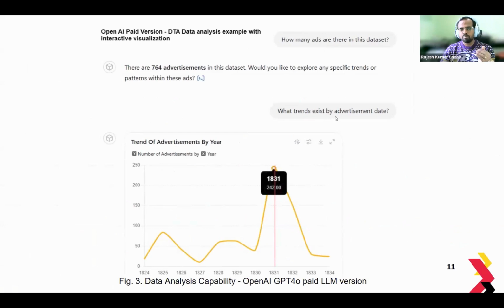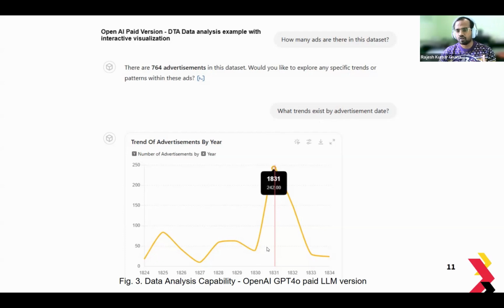From a paid perspective, we wanted to ask OpenAI GPT-4o first how many ads are in this data set. I was able to upload the entire data set and it came up with the right number here. So there are 764 data sets. What's also interesting was it was trying to read the data set behind the scenes and came up with some recommendations of what questions I could ask. So this was the question that it came up with by itself.